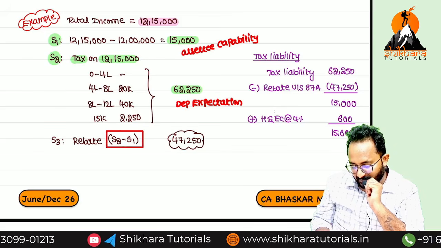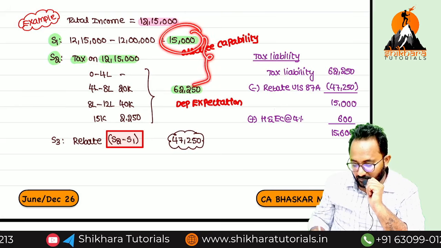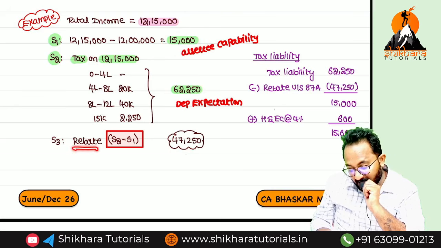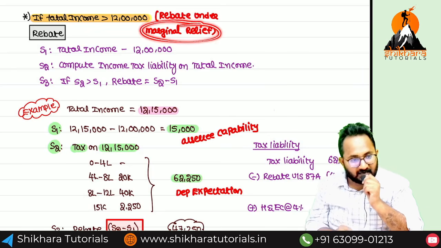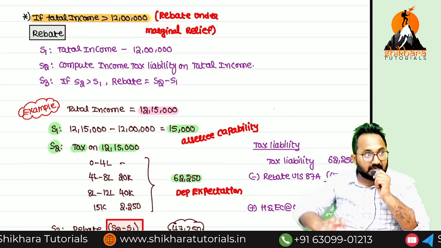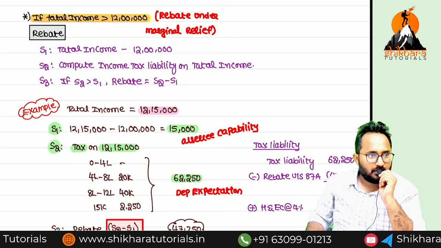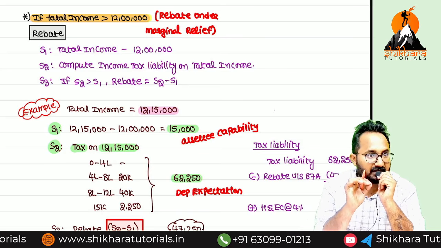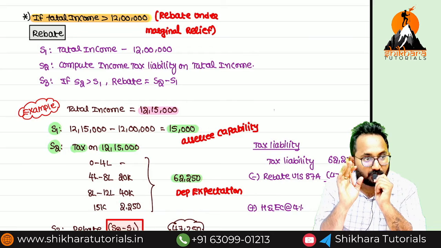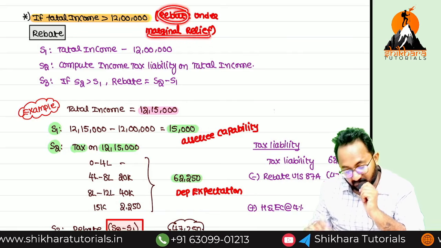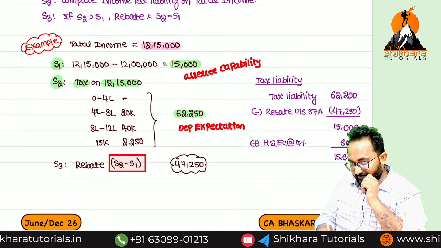What is step 2 minus step 1? You can pay this one only, sir. The difference between these two we can provide as what? Rebate. This rebate is given under which concept? Marginal relief concept. If I am earning marginally more than 12 lakh, whenever you are earning additionally to 12 lakh, that small deviation, you will get the rebate by using which concept? Marginal relief.